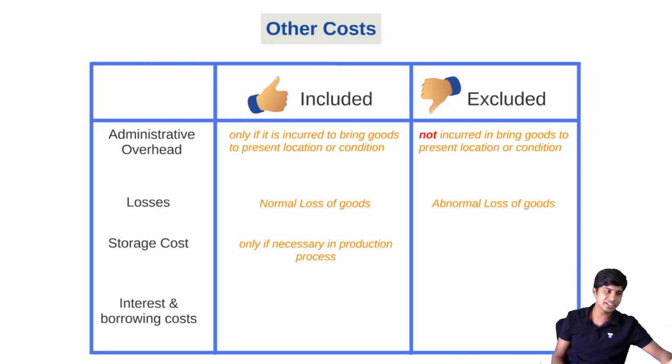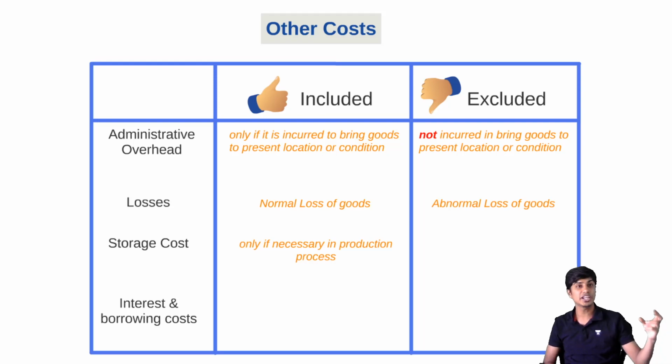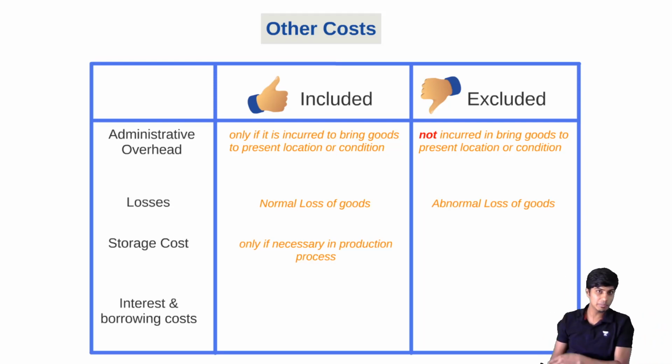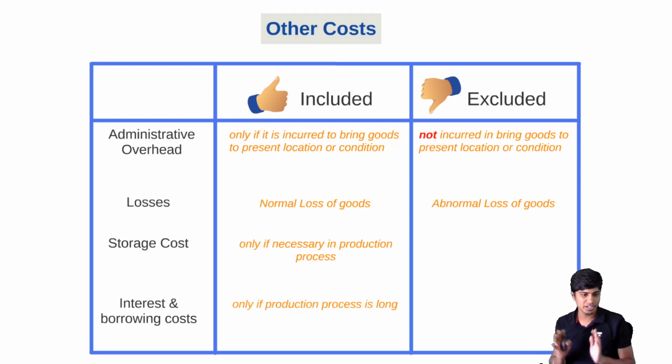But right now you can say that if the item takes a substantial period of time to be set up, then what is that substantial period? The definition comes to 12 months. All that is there. Then you can ignore. You can say only if the production is really long, it is included. Otherwise, it is excluded. Examples are wine, rice, timber.